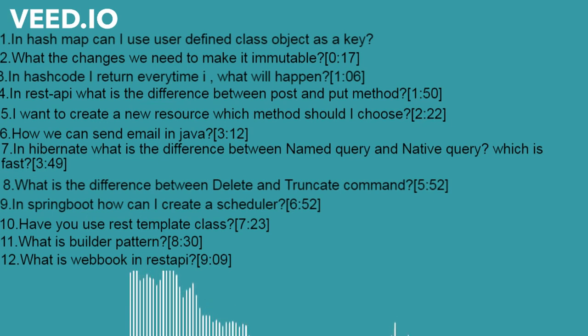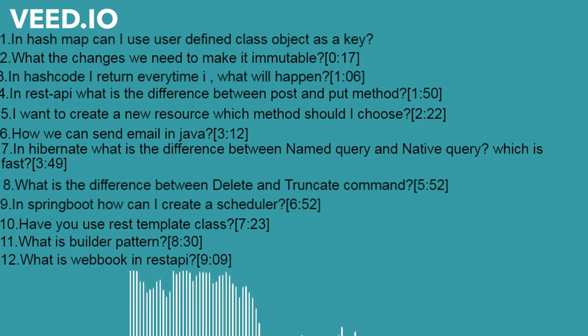In REST API, what is the difference between POST and PUT methods? I think both can be used for updating only, but I'm not sure.